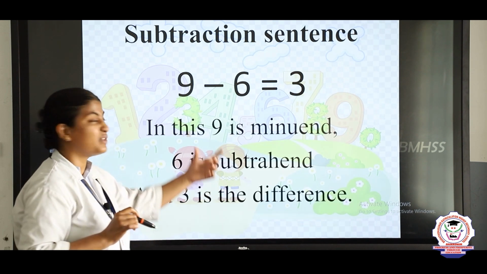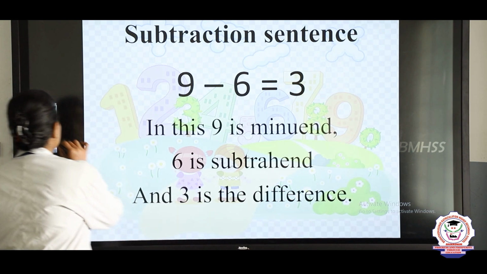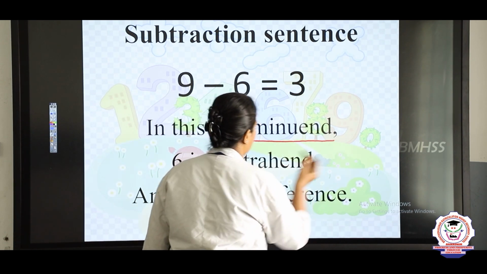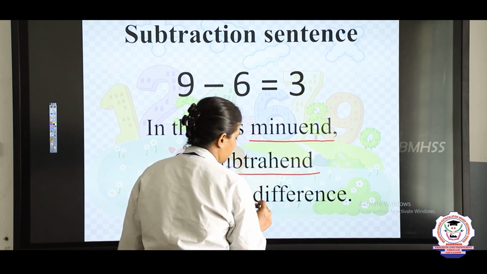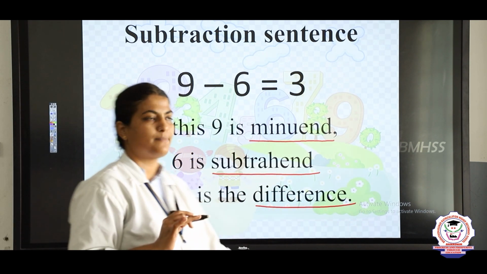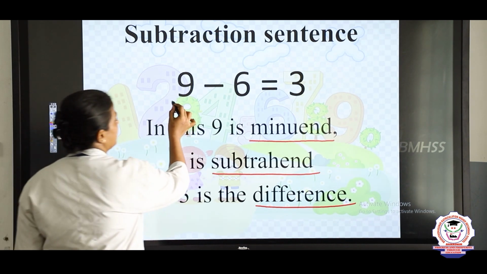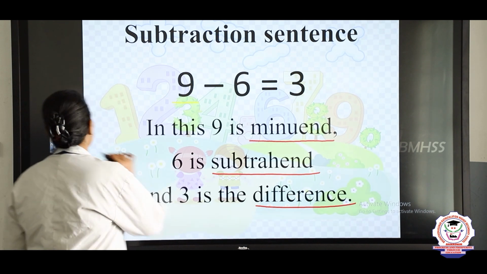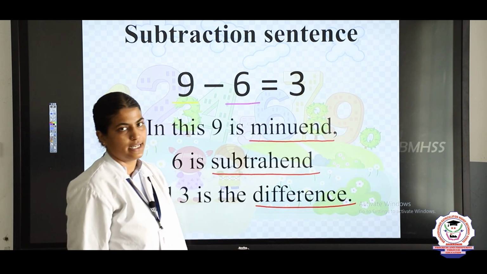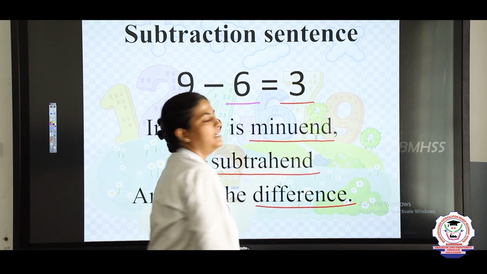The answer or the result which we get by subtracting the two numbers is known as the difference. These three terms are very important, children: minuend, subtrahend and difference. So these words form the subtraction sentence. So which is the minuend here? 9. 9 is the minuend here. And which is the subtrahend? 6 is the subtrahend. And the difference, 3, is the difference here.